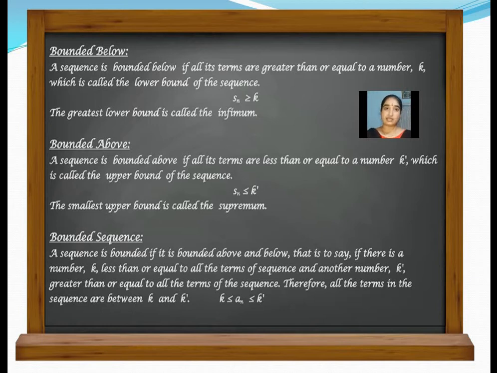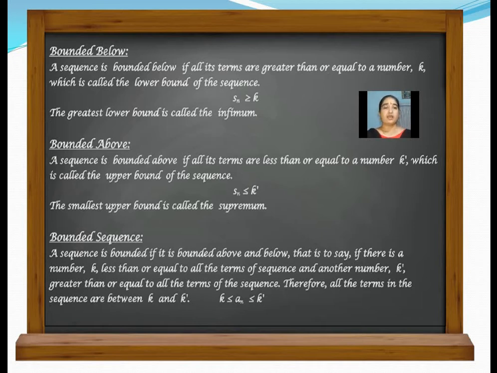So Sn is less than or equal to k dash. Then what we can say, k dash is the elder one. So k dash is an upper bound. He is only an upper bound of your class, not the entire world. In the world, out of your class, so many elder ones will be there. So among all the elder ones, he is the smallest elder one.